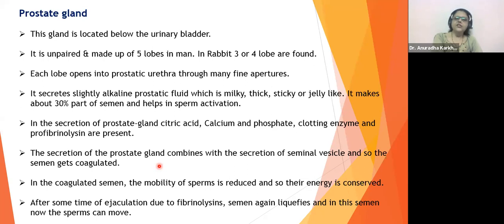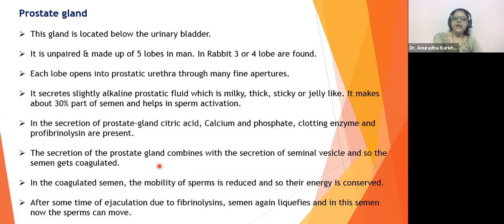So see, the secretion of the prostate gland combines with the secretion of the seminal vesicle, and so the semen again gets coagulated. In the coagulated semen, the mobility of the sperms is reduced, and so their energy is conserved.